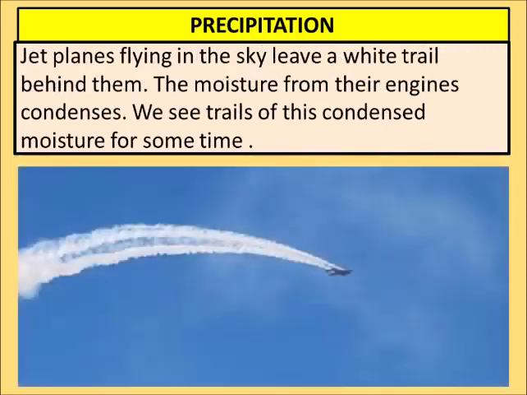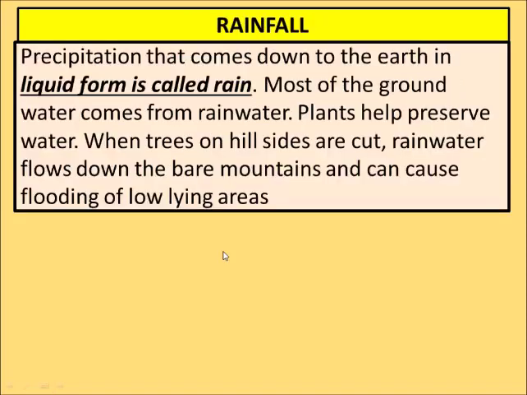Jet planes flying in the sky leave a white trail. Trail means way. You must have seen it most of the time in the sky. We also wonder what this white line is. Actually, that white line is made by the jet planes, and that is the moisture coming out of their engines.